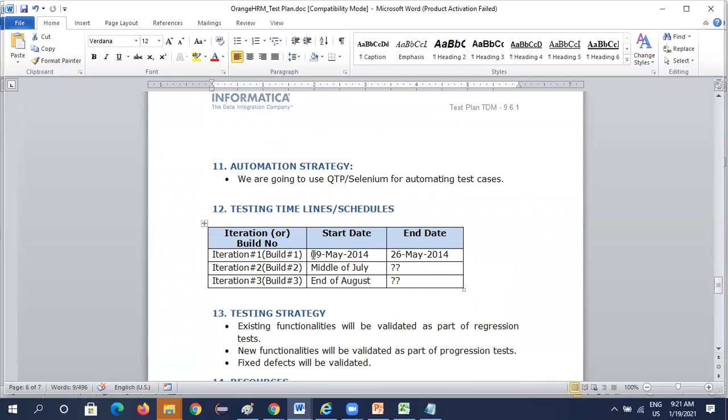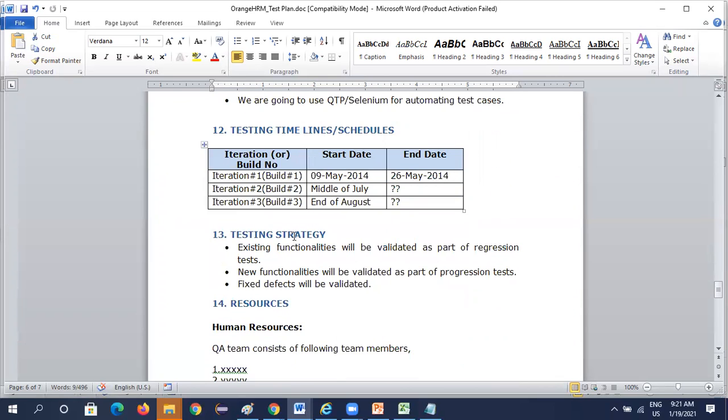Timelines. So when the first build will come, when it will be completed, when the second build will be coming for us, when we are completing the testing of that one, all of those would be mentioned. The timelines are the schedule of the builds, when the tester gets them for testing. Later, we go with the testing strategies. Existing functionalities will be validated as a part of regression. New functionalities will be added as a part of progression testing. Fixed defects will be validated.